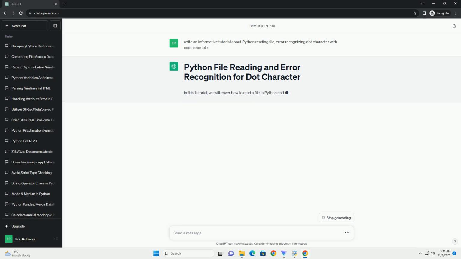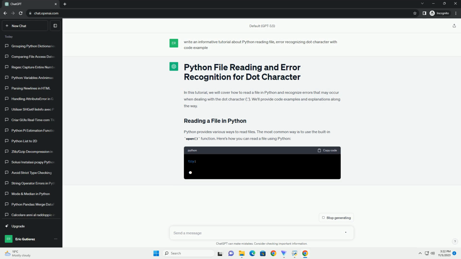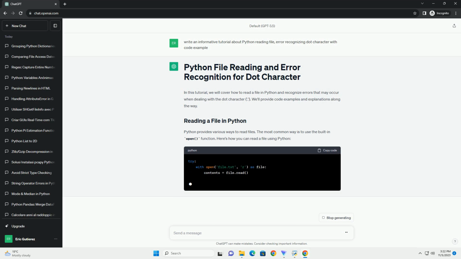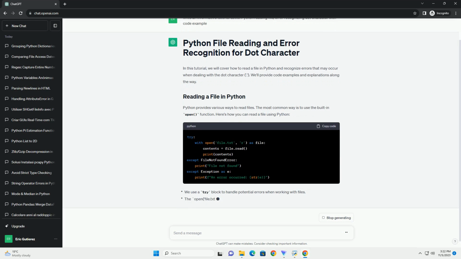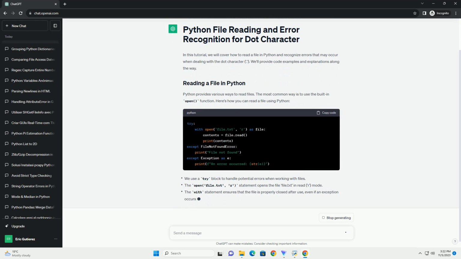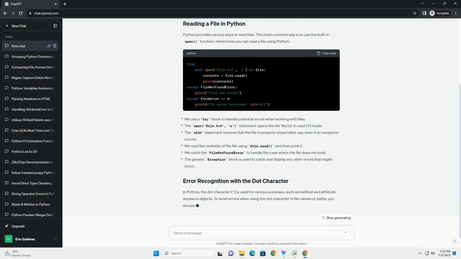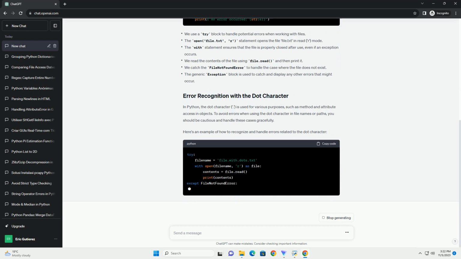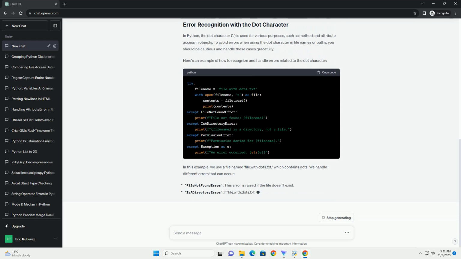Before you can read a file, you need to open it. Python provides a built-in open function for this purpose. The open function accepts two arguments, the file name and the mode in which you want to open the file, for example R for reading. In this code, we use a with statement to open the file. This ensures that the file is properly closed after reading, even if an exception occurs.